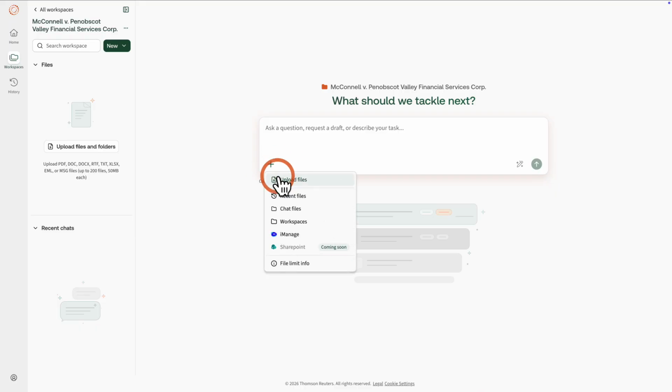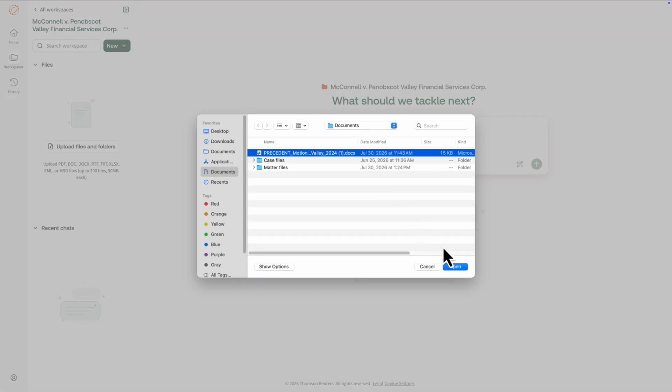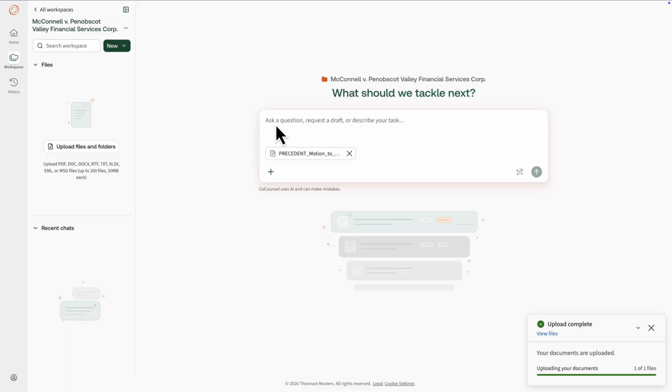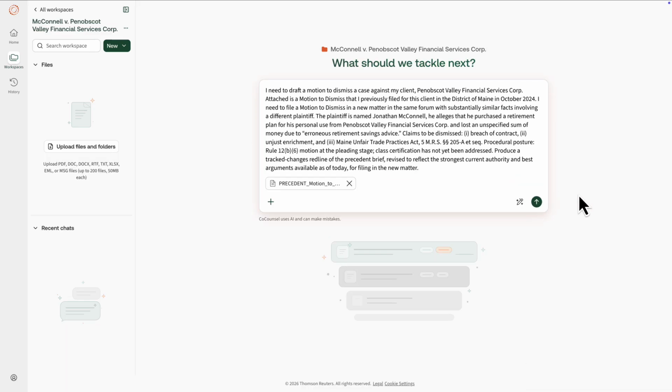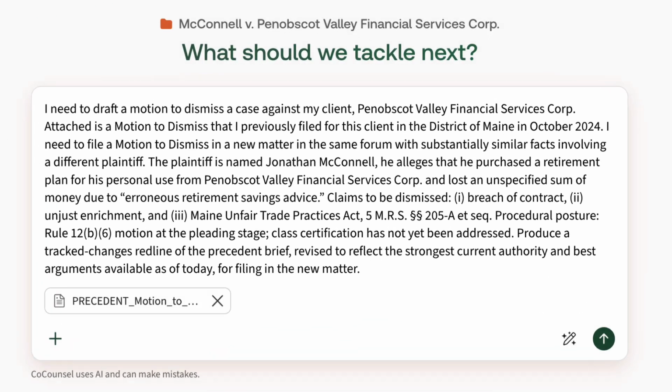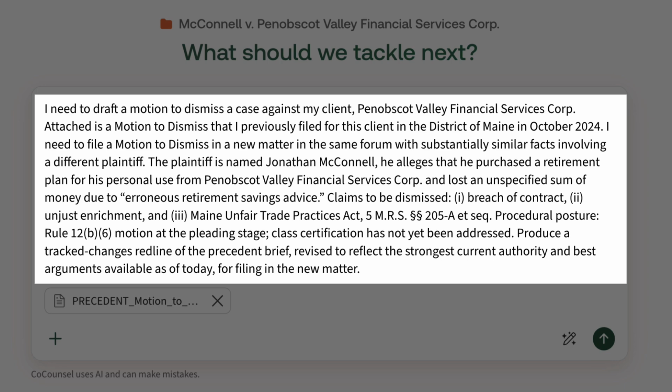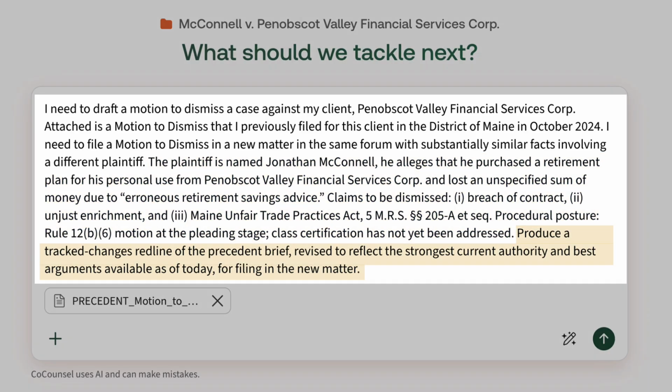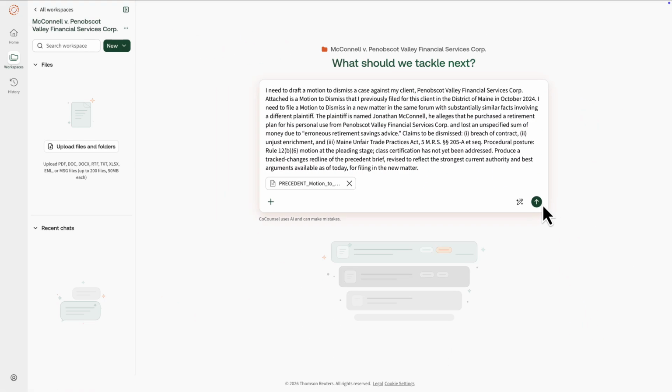In this example, a motion to dismiss. Using the ICI prompting method, intent, context, and instruction, give Co-Counsel Legal the new client's facts and claims and ask it to update the brief to the strongest current authority and adapt it to the new matter, as a red line in Microsoft Word track changes. No skill to pick, no steps to chain. Intent, context, instruction. Watch how it works.